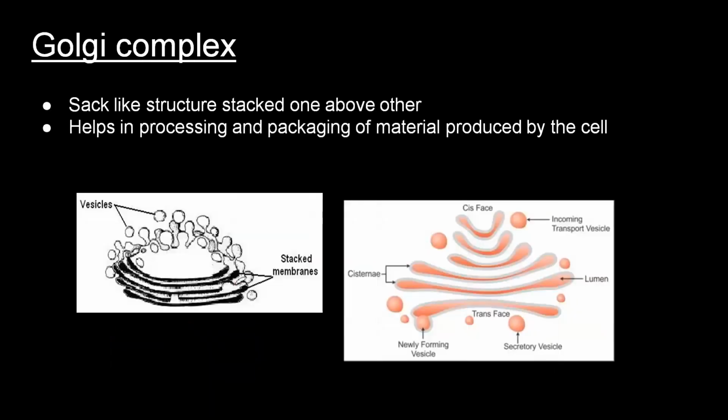Now, come to the next cell organelle, Golgi complex. Golgi complex are sac-like structures stacked one above the other. This helps in processing and packaging of materials produced by the cell.